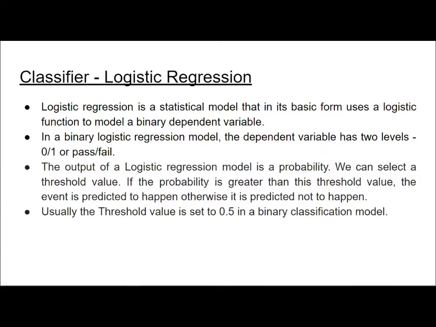Now, as you can see on the screen, the logistic regression model is developed as a pass-fail scenario, wherein we say if the event is going to occur, that is the action that we are expecting is occurring, then it's a pass, and we can display that as the output. Or in the case where the action is not occurring, then we can say it's a fail, that means that action is not occurring. So we know that the output of a logistic regression is a probability. Now this probability will help determine the probability of that action occurring. Because there are 6 actions, there will be a probability associated with each of the actions being performed.